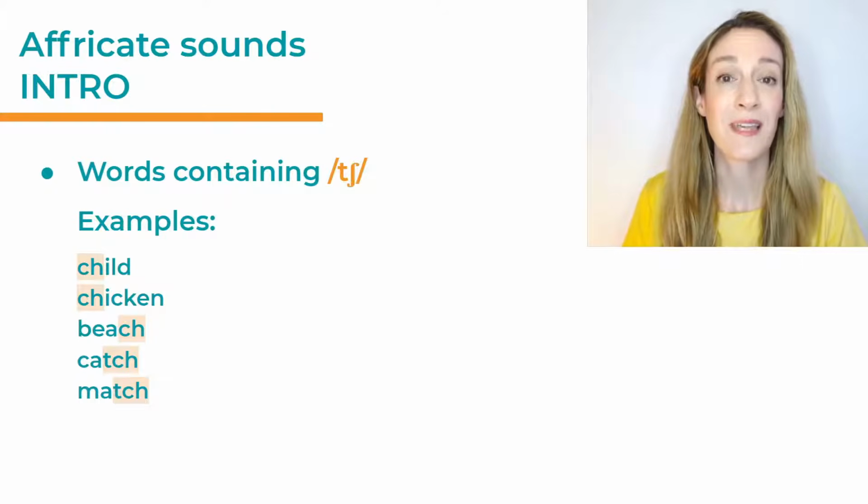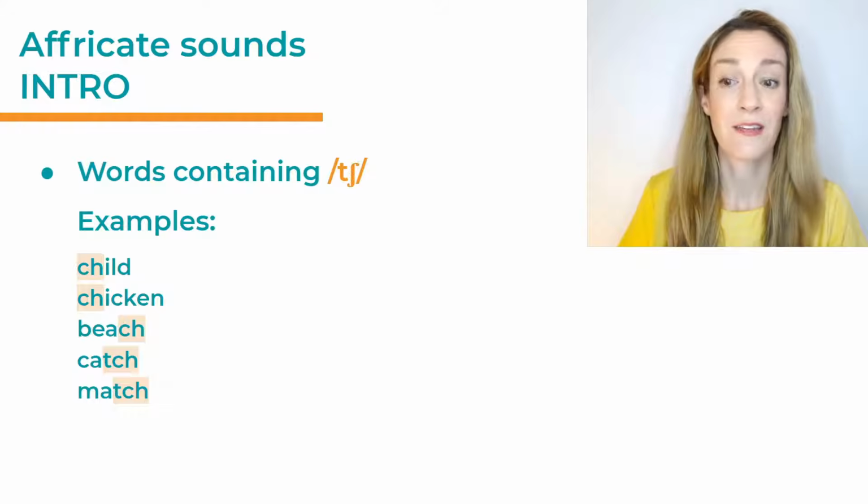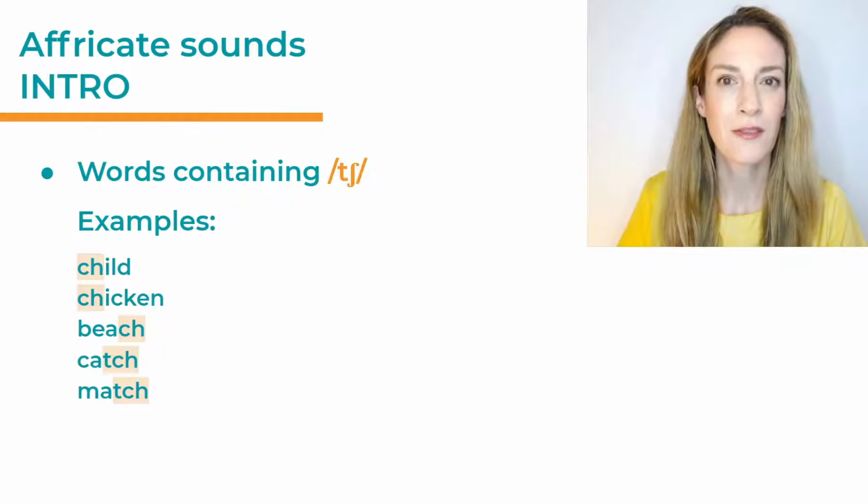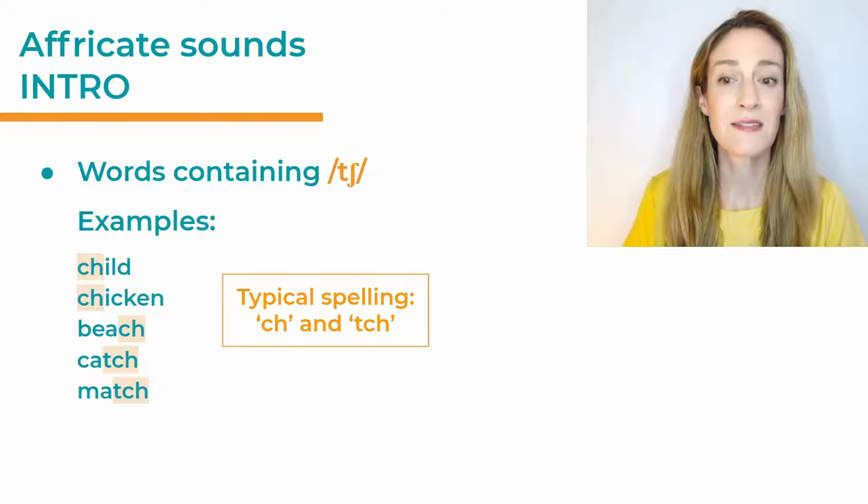Let's have a look at some example words containing ch. We have some very common words that I'm sure you know already. For example, the word child, chicken, beach, catch, match. All of those words contain the sound ch. And the typical spelling is ch or tch.